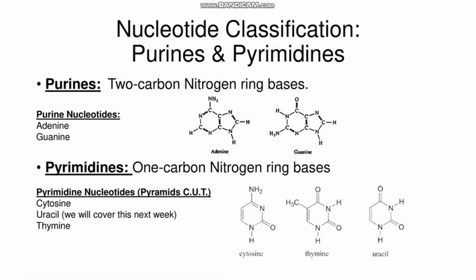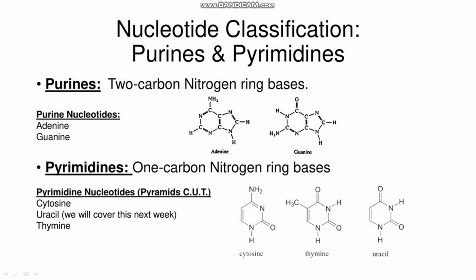Here I am telling you about the classification of the nitrogenous bases. There are two types of nitrogenous bases. This is not a type of nucleotide, this is a type of nitrogenous base. Clear? One is purine and the other is pyrimidine.